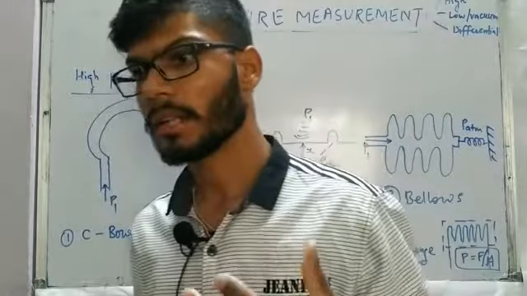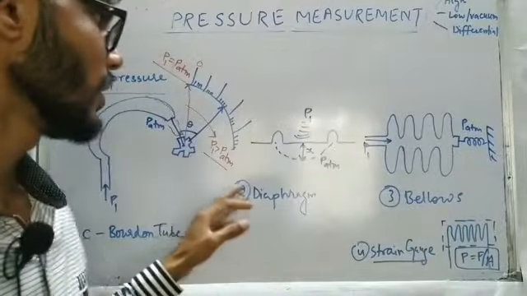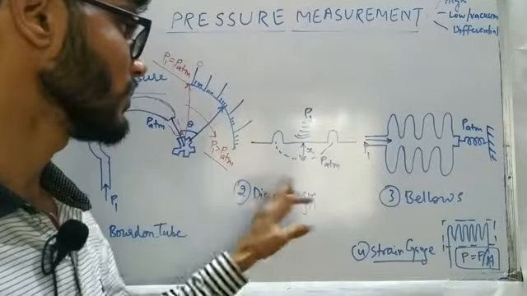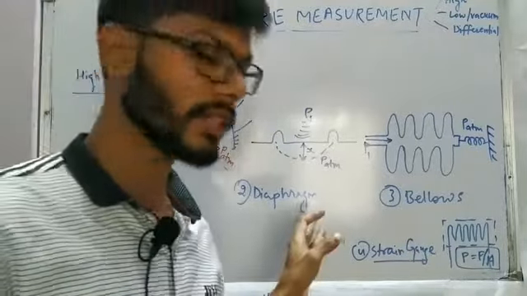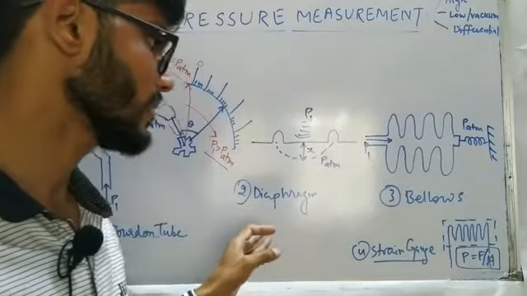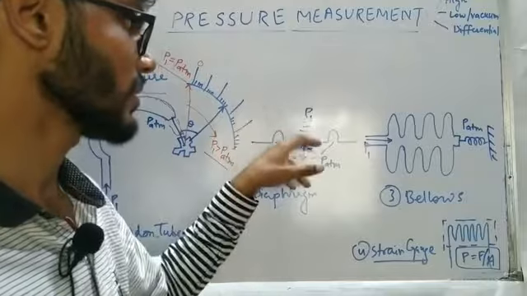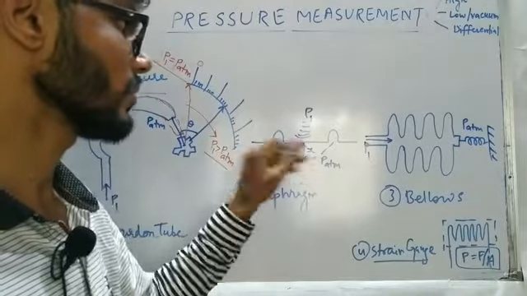So that pressure inside the tire is going to be with respect to the atmospheric outside. Moving further with the second case, diaphragm. This case we have already discussed in the capacitive measurement. So the diaphragm, if we are applying pressure which is greater than that of atmospheric pressure, the diaphragm is going